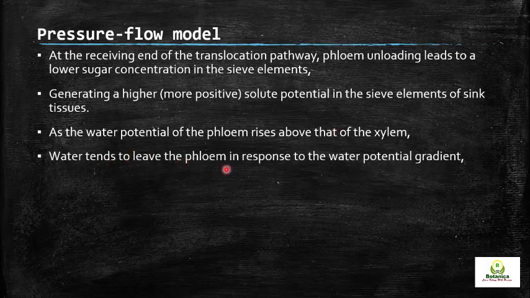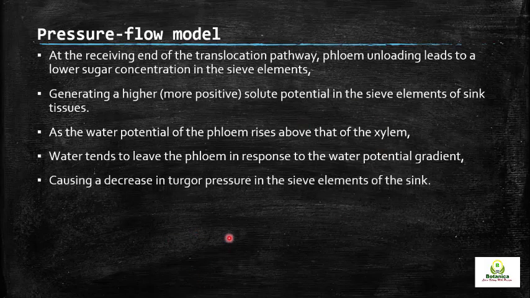So water tends to leave the phloem at the sink end in response to the water potential gradient, causing a decrease in turgor pressure in the sieve elements of the sink. So these are the two opposite processes. At the source end, as the sucrose is loaded, it will lower the solute potential, and water will move into the sieve elements. Due to that pressure difference, the exudate will move toward the sink end, and when the sucrose is unloaded at the sink end, the water will move out of the phloem toward the xylem, and this cycle will be repeated.